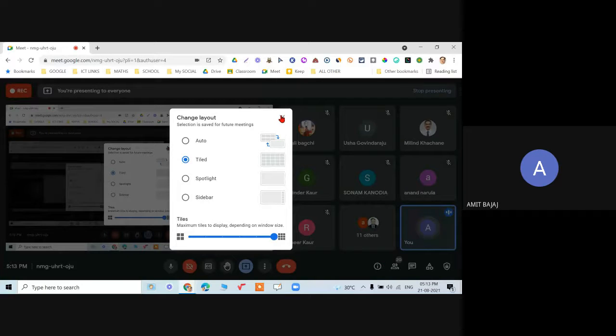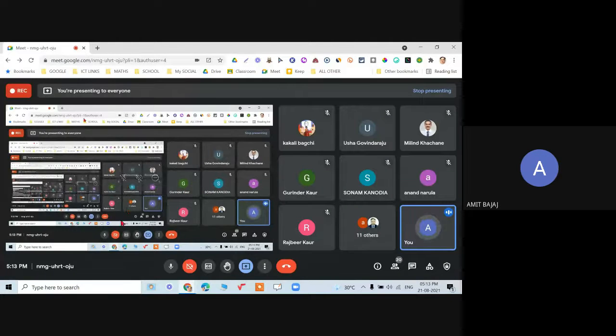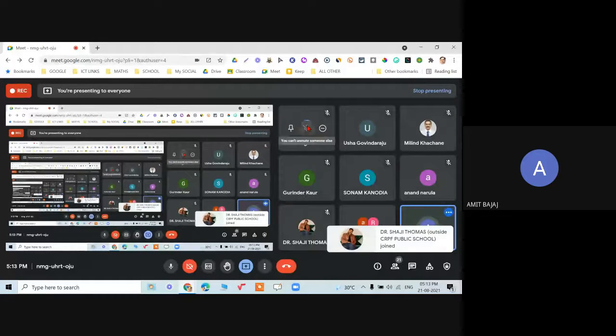49 persons can be shown in one go. Since right now I'm sharing my screen also, you can see on screen only 8 or 9 names are coming, right? But if I stop screen sharing, and there are more than 40 members or up to 49 members, their name and their photo images like this will be visible. Again, when I click on any one of them, you can check it out.